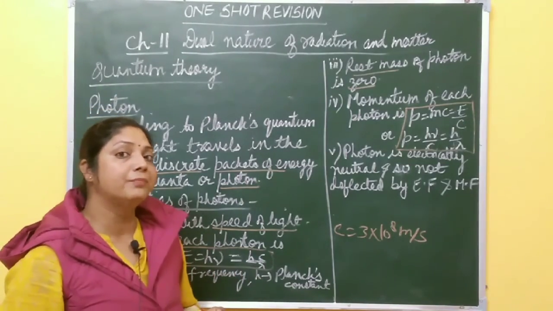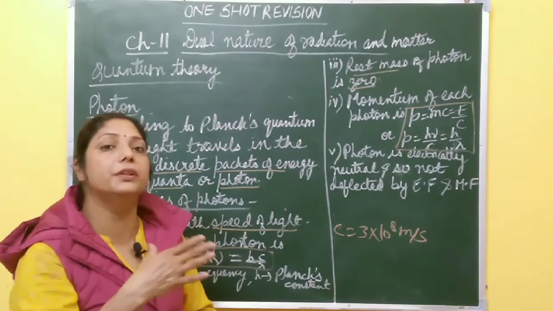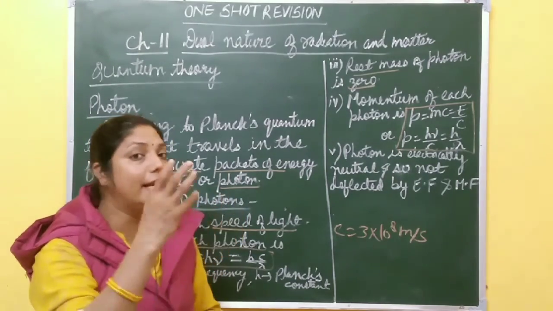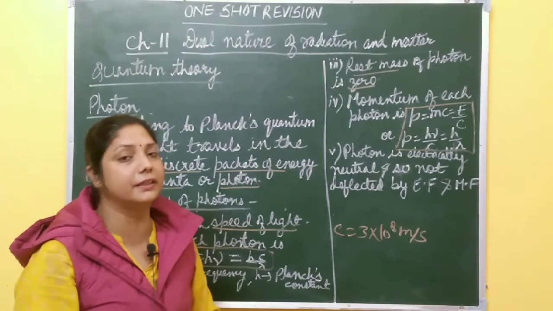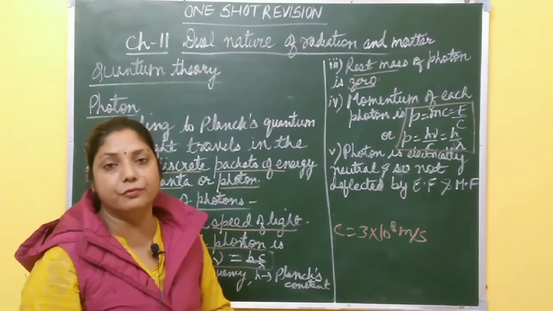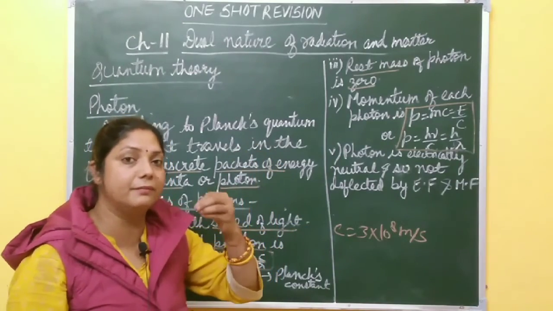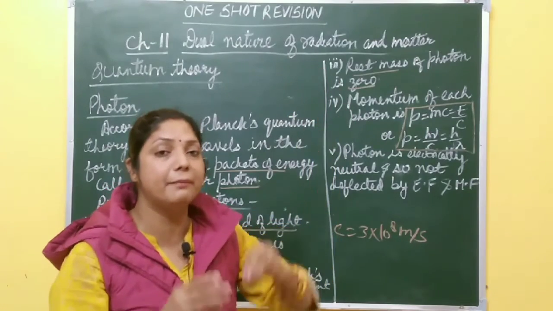In that one, when light of suitable frequency falls on the metal surface, then by the absorption of that light, electrons are emitted from the metal surface. Those electrons are photoelectrons, and this process is called photoelectric effect. So when light falls on the metal surface, there is an interaction between radiation and matter.